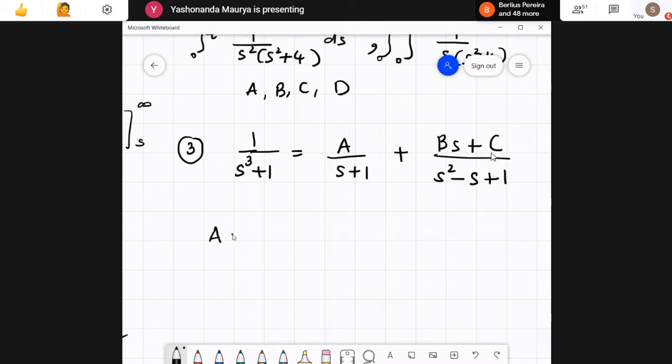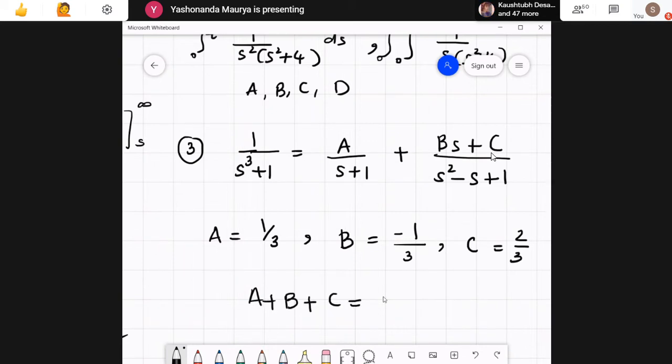So actually the values of a, b, c are: a is 1 by 3, b is minus 1 by 3, and c value is 2 by 3. Using these values, all the expressions were satisfied except for the last one, D, where we had a plus b plus c is equal to 0.